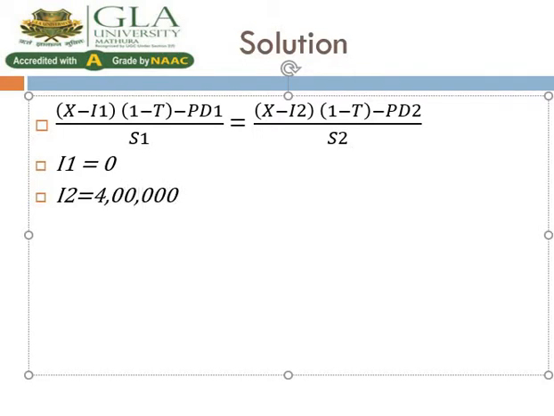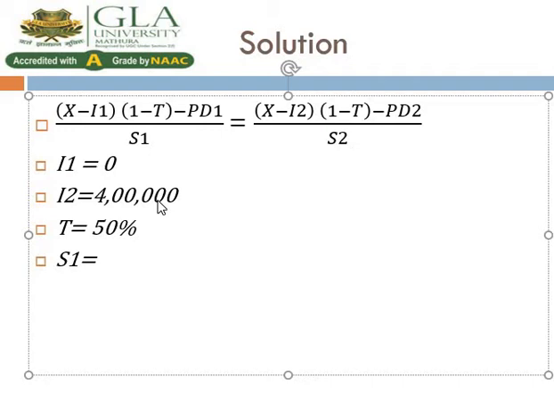That is our I2. Okay, any confusion? 40 lakh rupees debt, 10% rate of interest. So 40 lakh 10% is 4 lakh rupees. Now tax rate T is 50%. That we calculate: I1 is 0, I2 is 4 lakh, as 40 lakh at 10% is 4 lakh. T is 50%, and S1, in case of the first situation, is our 60 lakh rupees.